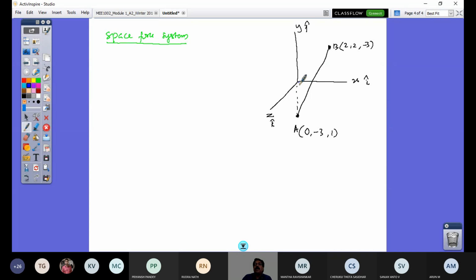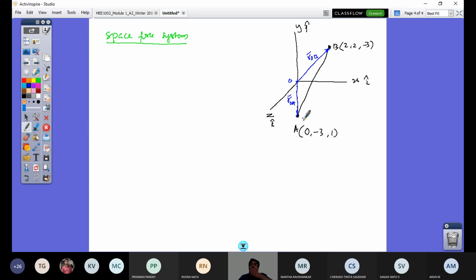And the 2 points are given by position vectors. That's exactly what you have seen in the moment vectorial definition. One is this position vector, which is the ROA vector, and the other one is the ROB vector. If I have only one point, through a point you can have an infinite number of lines in any orientation. I have 2 points and only one line passes through 2 points, right?